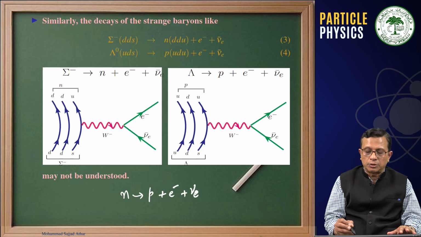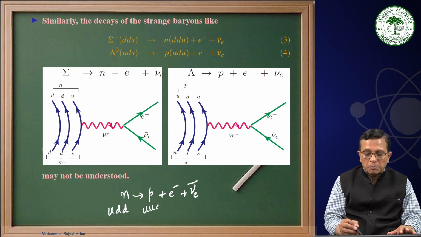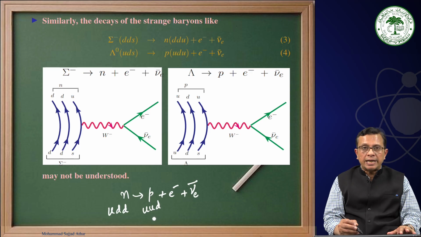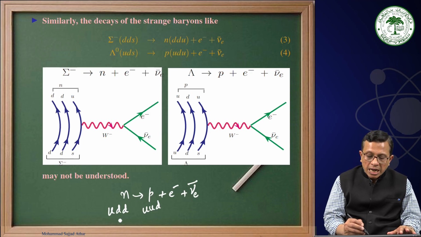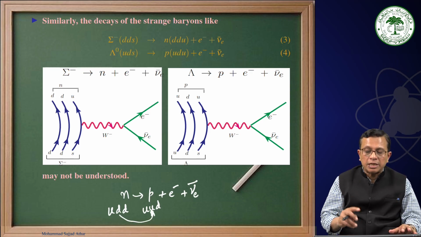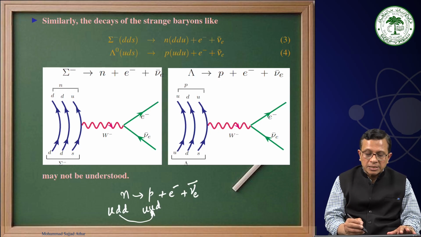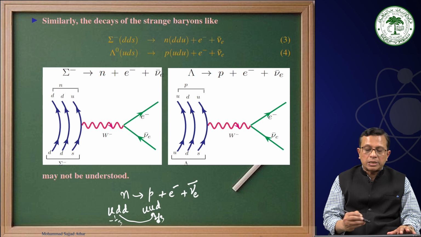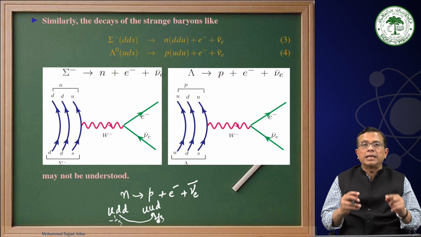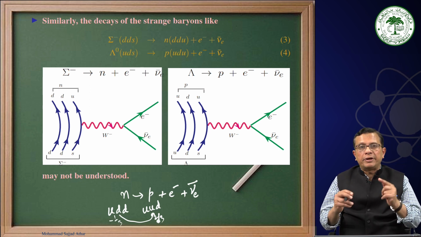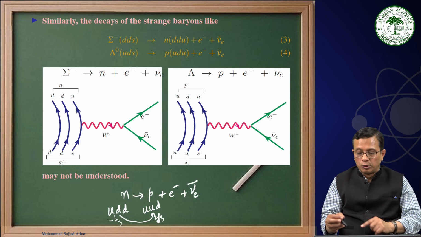Similarly, not only in the case of kaon decay, we know that a neutron decays to proton plus electron plus antineutrino, where neutron is made up of UDD quark, and a proton is made up of UUD quark. How are we understanding this decay? We say that a D quark is changing to U quark, and that means a -1 by 3 charge is getting converted into 2 by 3 charge, and this can only happen when it emits a W minus.